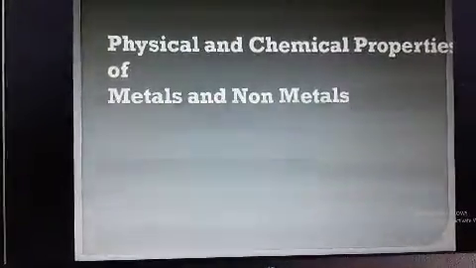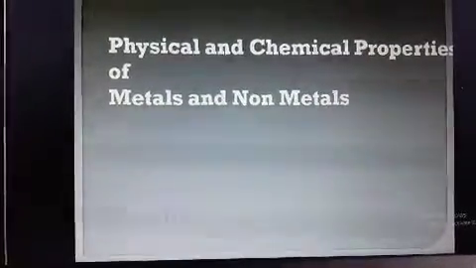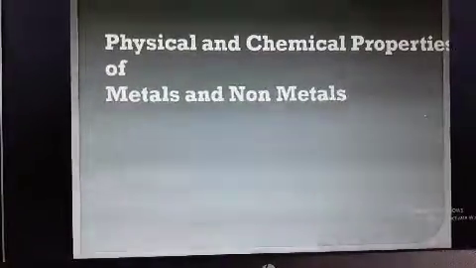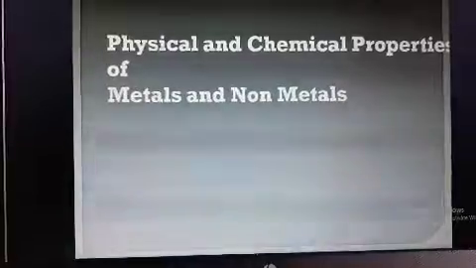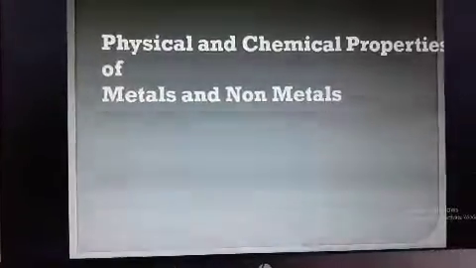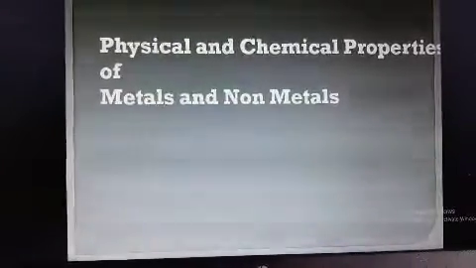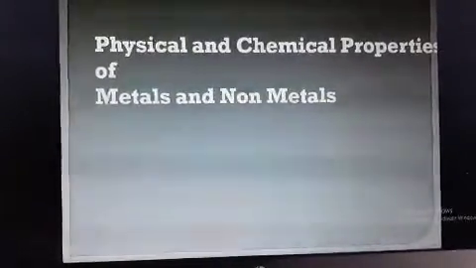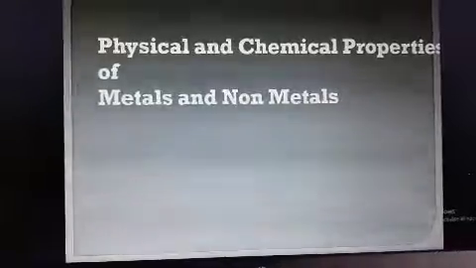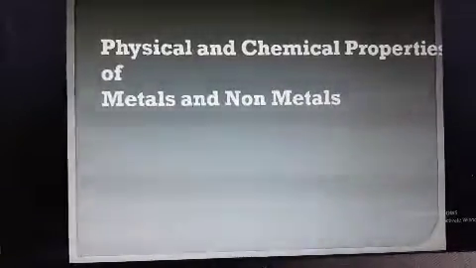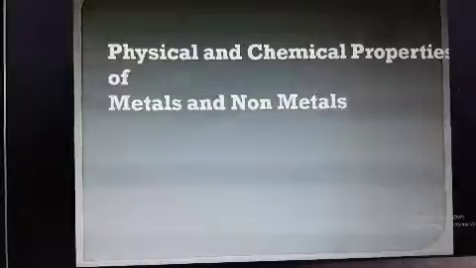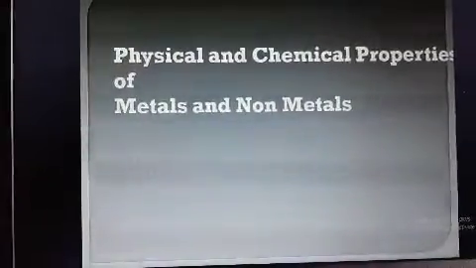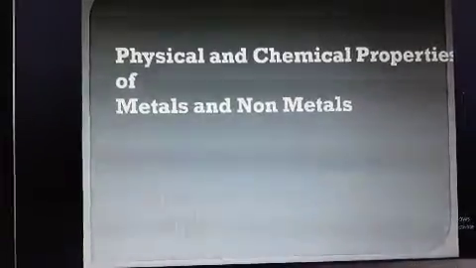Now the next property of metals: metals are ductile. Ductile means they can be stretched and drawn into thin wires. That's why they are known as ductile. And non-metals are non-ductile, which means if they are stretched, they break.